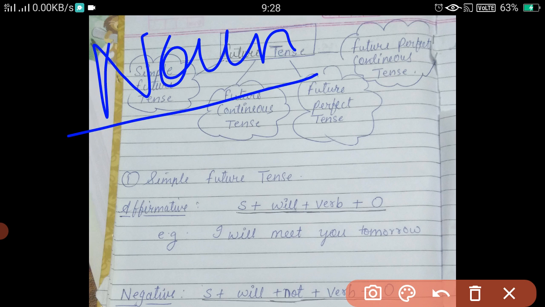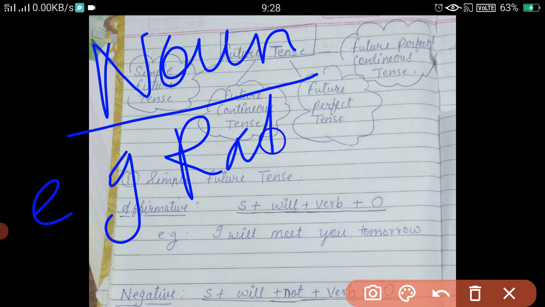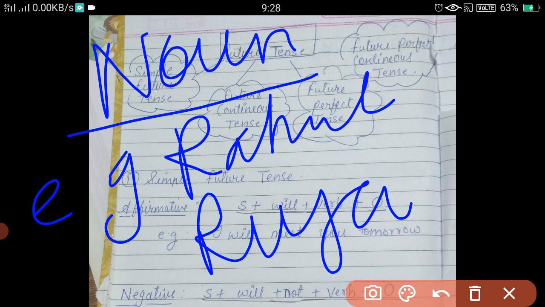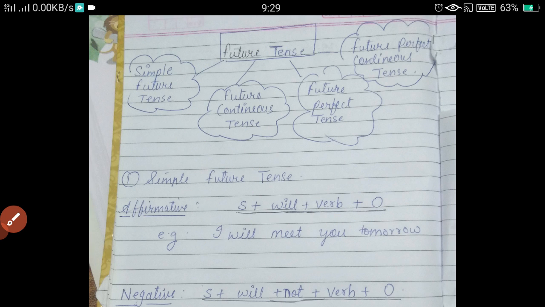Here for example, if I take the name of a person like Rahul, Riya, Aman, Amita, etc., or the name of a place, Mumbai, Hyderabad, Kolkata, anything.